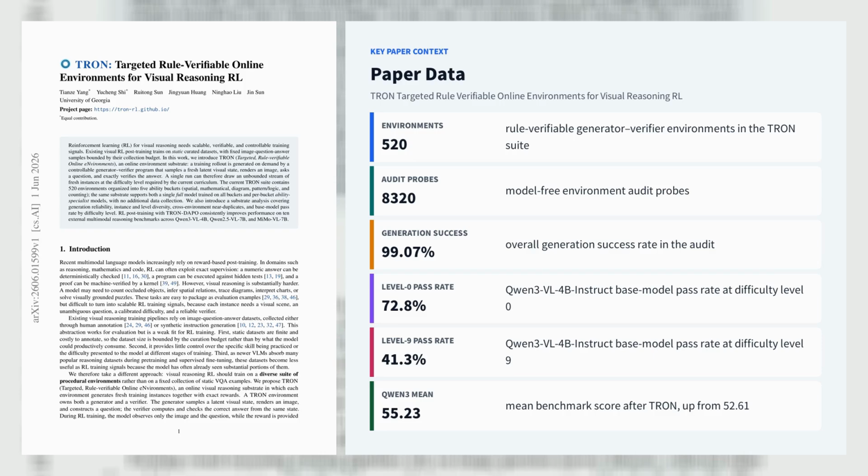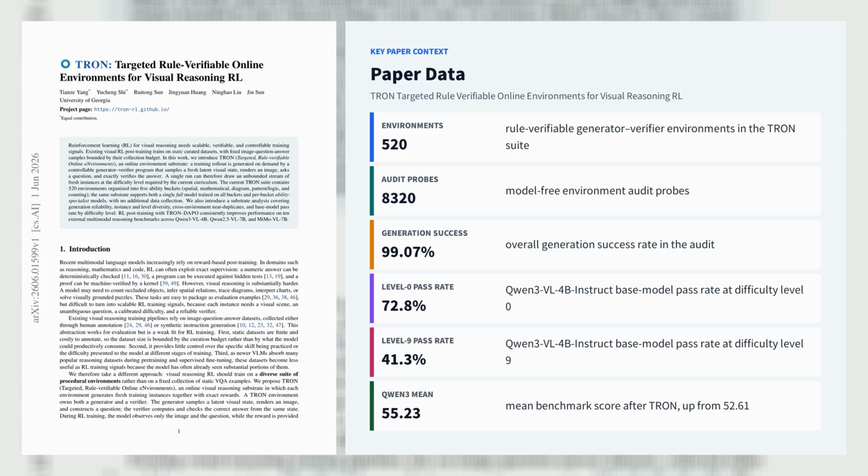Let's explore the second paper, Tron: Targeted Rule-Verifiable Online Environments for Visual Reasoning RL. Tron, from the University of Georgia, reframes visual reasoning reinforcement learning as training on online, rule-verifiable environments instead of static VQA corpora. The paper introduces 520 generator verifier programs grouped into 5 ability buckets: spatial, mathematical, diagram, pattern, logic, and